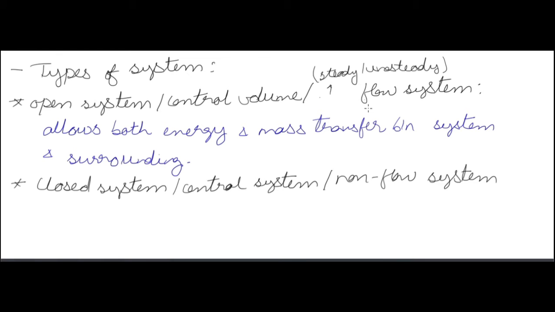A steady flow means the properties do not change with time, and unsteady means the property varies with time. In open system both energy and mass transfer happen, while in the closed system only energy transfer happens and no mass transfer.